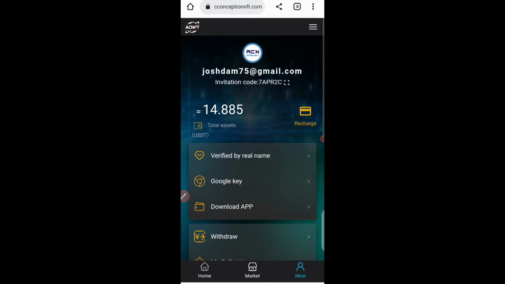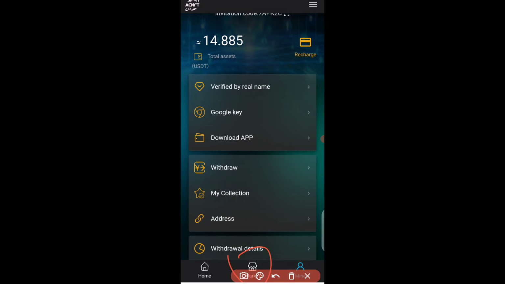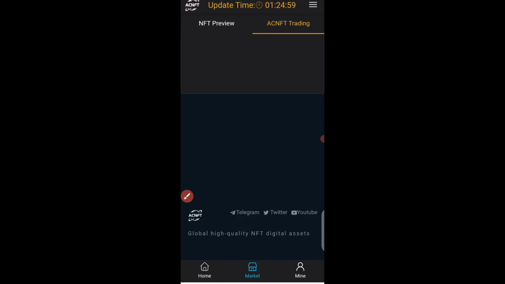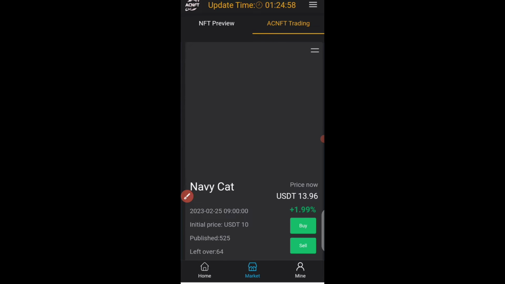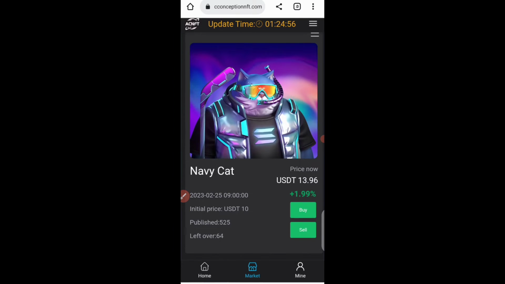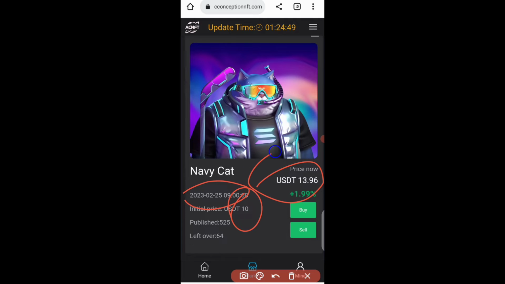The next thing is to go over to this market section, guys. You have to come over to this market section to select the NFT you'll be purchasing for yourself, guys. If you can see right here, this NFT was launched on February 25th, and it was launched at $10 back then, and now the current price is about $13, guys. So for those that bought this NFT when it was $10, they'll have made $13 profit, guys.